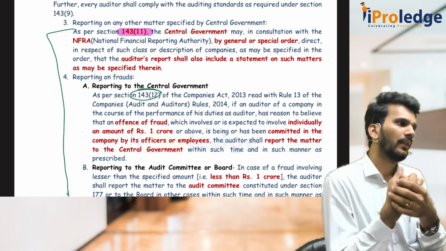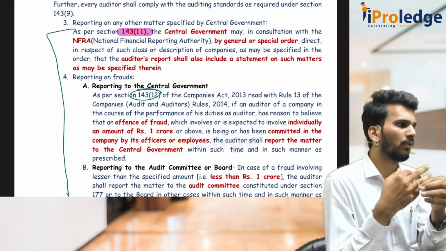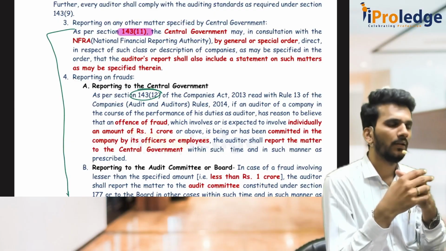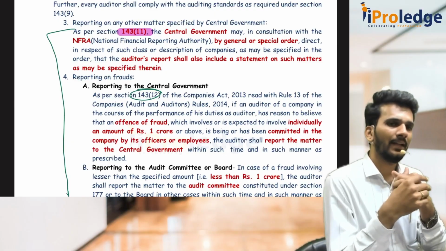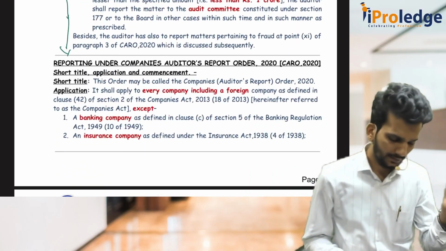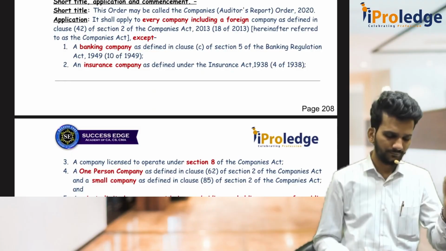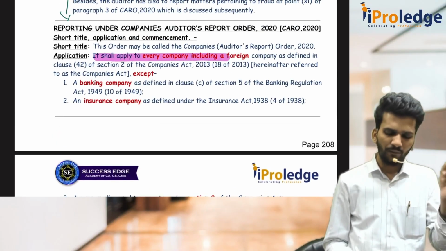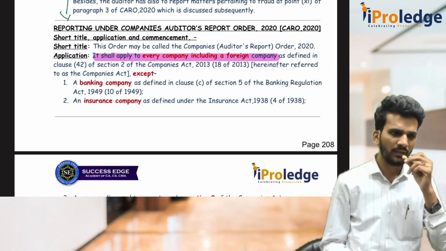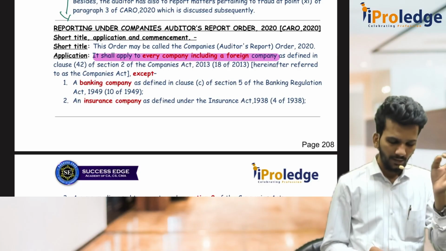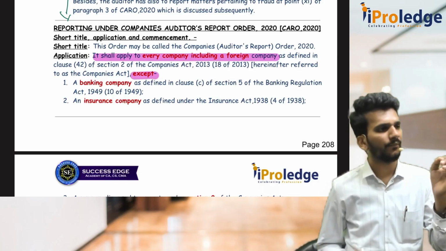First one is, this report is called CARO 2020, Companies (Auditor's Report) Order. And applicability is important from the examination point of view. This CARO is applicable to every company including a foreign company. It doesn't matter whether they are registered in India or outside India, but if they are present in India, it is compulsorily applicable, except for a few types of company.